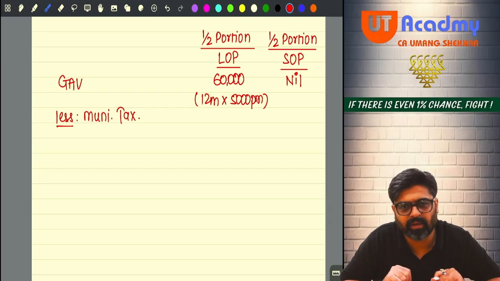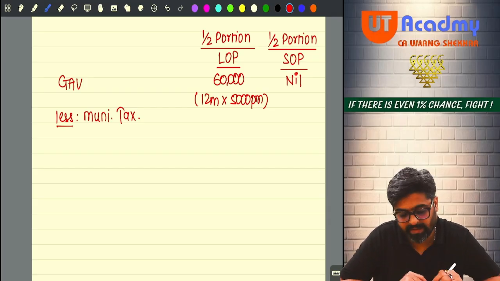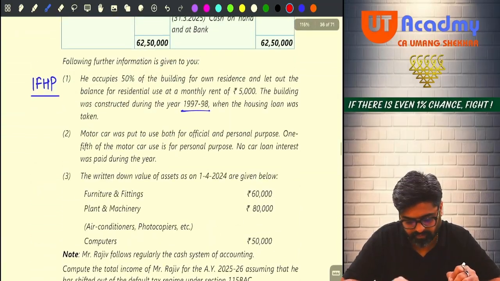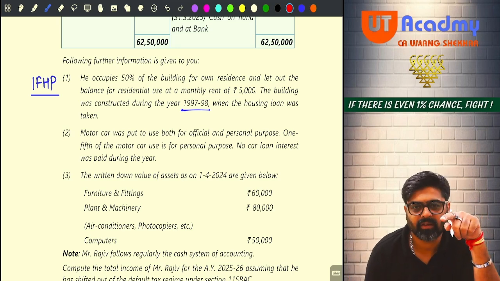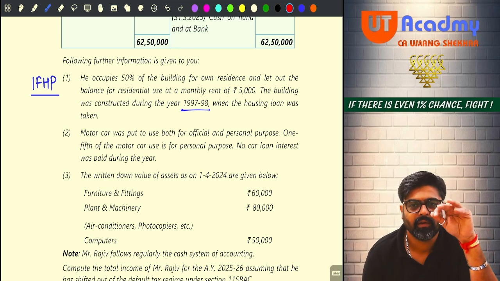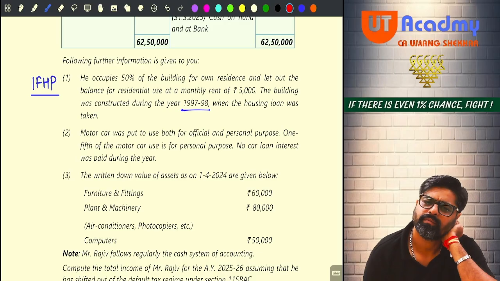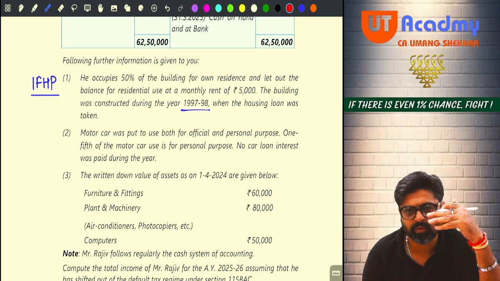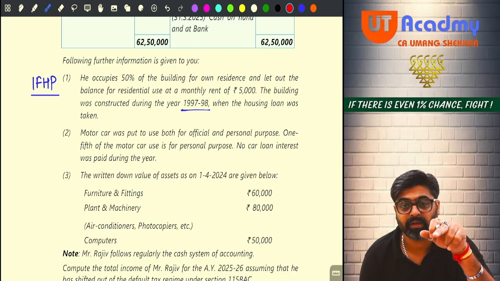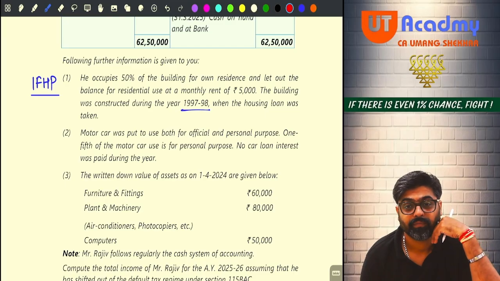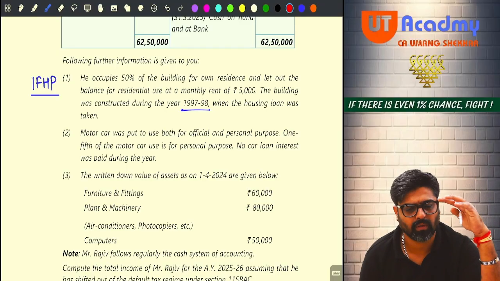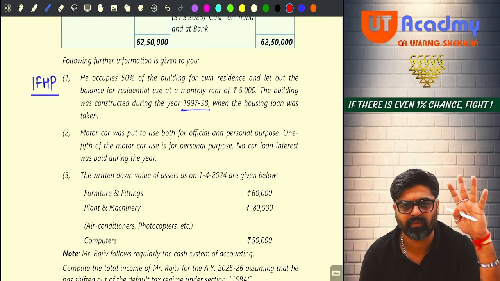If I would have been your examiner, what I would have done, in the adjustment, can you see this adjustment? I would have given a small sentence: municipal tax of the house property was rupees 8,000. That's it. I would have given this much information. What you would have done, out of 8,000, 50% relates to LOP portion, 4,000 you would have reduced. And balance 4,000, ignore. Not related to LOP, it is related to SOP, you would have ignored.